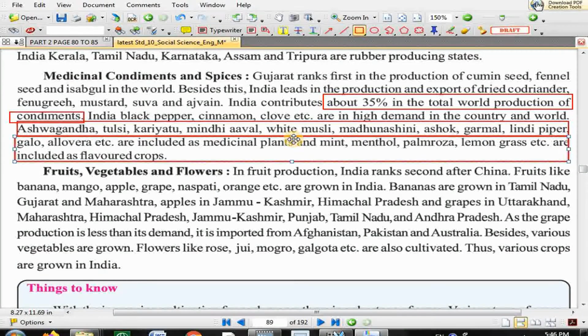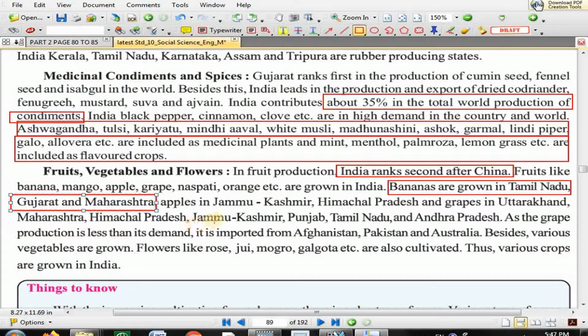Now we go for fruit, vegetables, and flowers. In fruit production, India ranks second after China. Please mark this properly. Fruits like banana, mango, apple, grape, naspati, orange, etc. are grown in India. Bananas are grown in Tamil Nadu, Gujarat, and Maharashtra. So fruit wise, please remember the states. I repeat, fruit wise you have to remember the states.